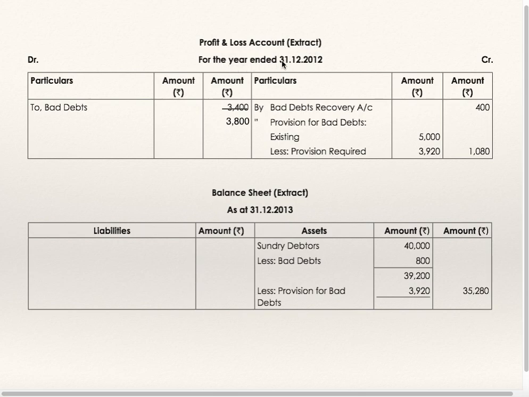Profit and loss account extract for the year ended 31st December 12. By bad debts recovered account 400. Provision for bad debts, old is 5000, new is 3920, old is more, so the difference is to be credited to profit and loss account, 1080. To bad debts 3800, it is not 3400, it is 3800. Balance sheet extract: debtors 40,000 minus bad debts 800, 39,200, less provision for bad debts at the rate of 10%, 3920, so net figure is 35,280.